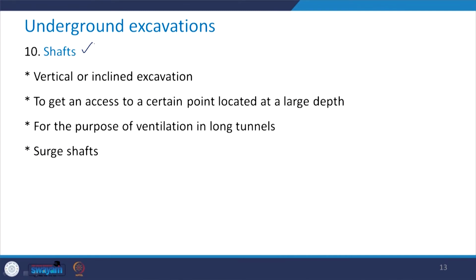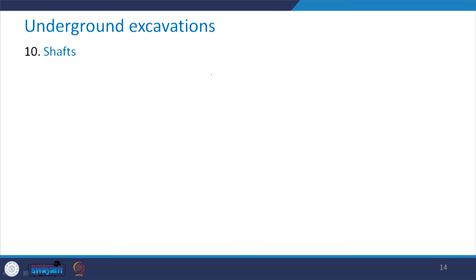Now coming to the next category, which is the shafts. These are vertical or inclined excavations and used to get an access to a certain point located at a large depth. They are also used for the purpose of ventilation in long tunnels. They are used in the case of the surge shafts. Let us see with the help of a few figures how these shafts look like.